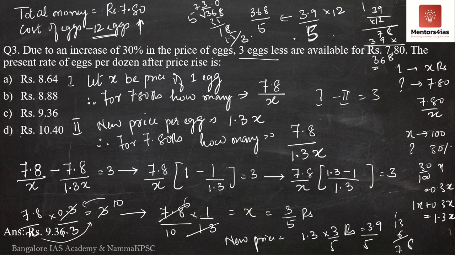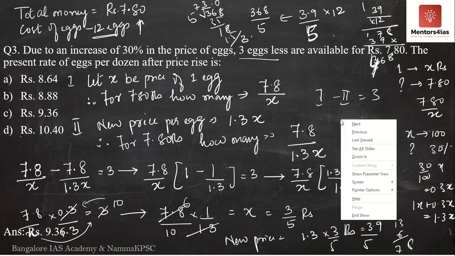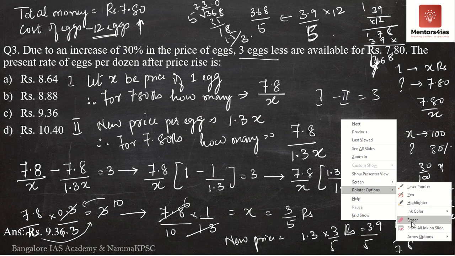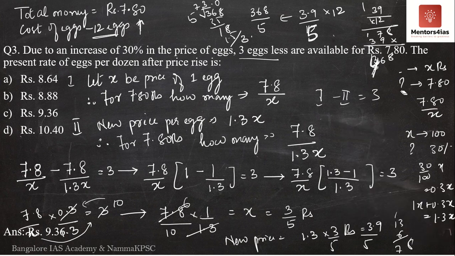Let me just try to cross check. 39.9, yes, 3.9, 3.9 by 5. 9 twos are 18, 1, 3 twos are 6, 7, correct. 9 9, correct. So it is 8, 9 plus 7, 16. Okay, here it is 1. I have missed out 1. So it is 468. My mistake, sorry. Therefore, as I always say, it is important to write it clearly, or else you tend to make mistakes in calculations.